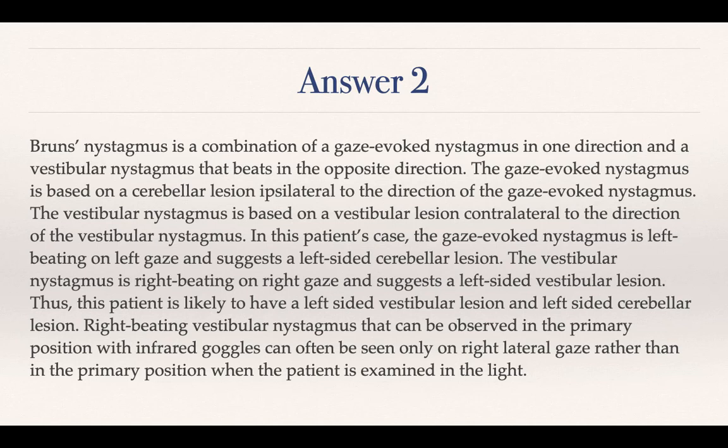So, the right beating vestibular nystagmus that can be observed in the primary position with infrared goggles can often be seen only in the right lateral gaze rather than in the primary position when the patient is examined in light. This is how the nystagmus grade increases, or the vestibular nystagmus becomes more pronounced, on removal of fixation.